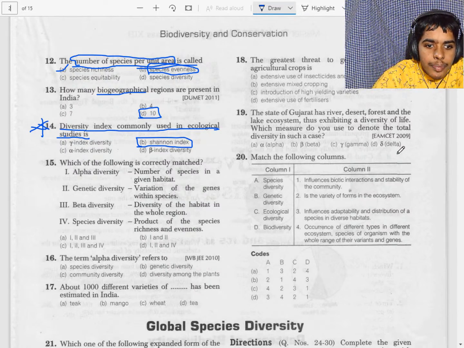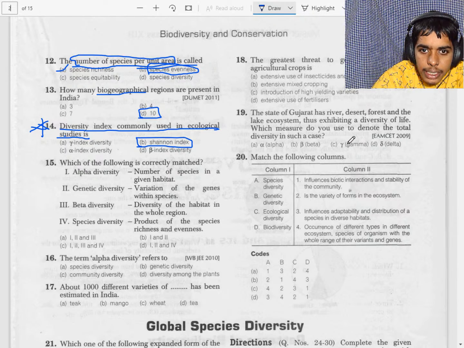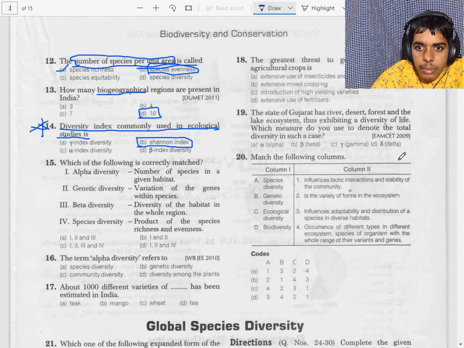Let's check. Yes. Alpha diversity is the species diversity in a given community and habitat. Genetic diversity is the diversity in the types of genes as well as chromosomes, with the chromosomes, types of genes and gene alleles and so on.